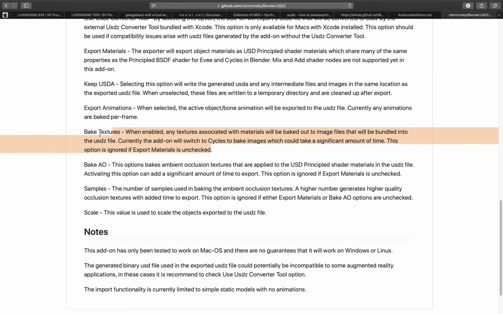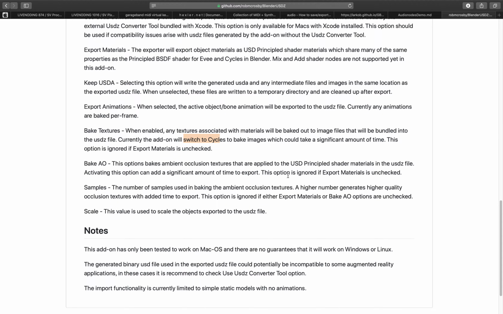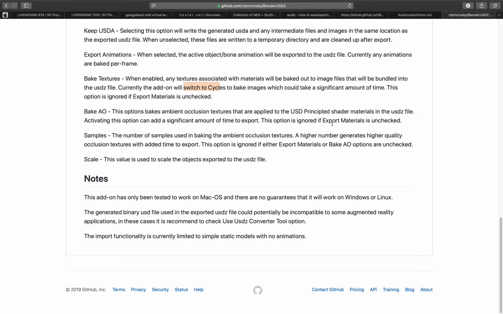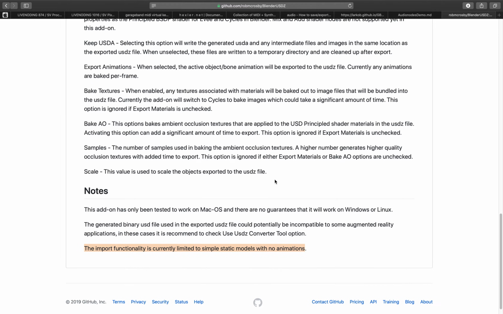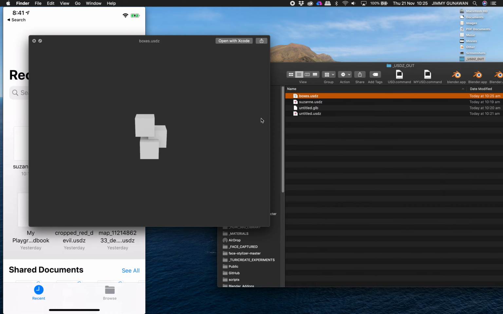Bake texture, that's actually really nice. We need to switch to Cycles. Okay, ambient occlusion, sample scale. Import, you can import USDZ, limited to static models, no animations. Okay, there you go.